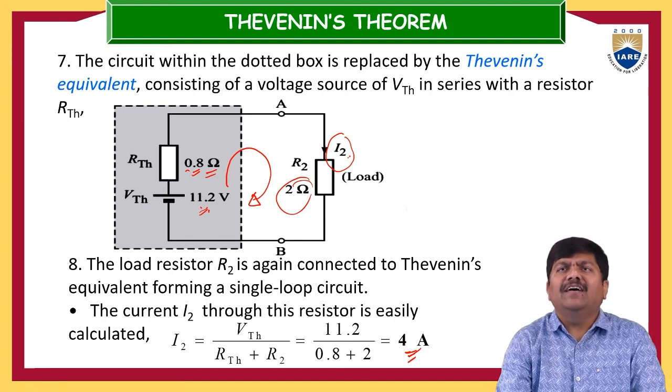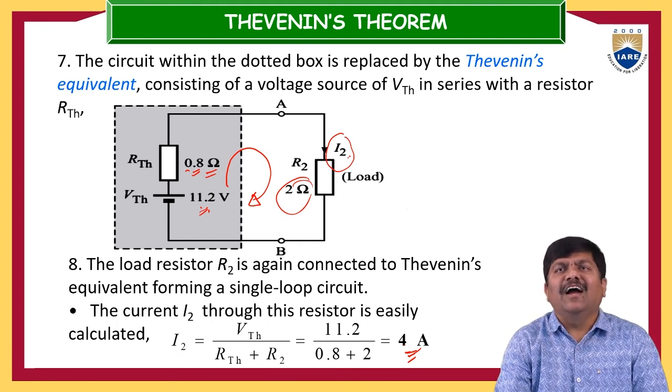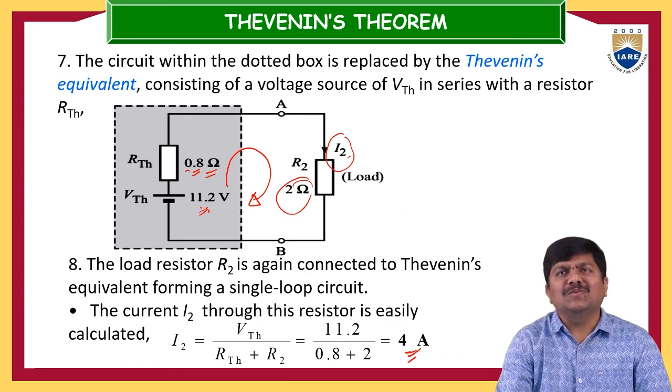Hopefully you understood the importance of Thevenin's theorem. It simplifies a complex electrical circuit by replacing the entire circuit except the load with one equivalent voltage source and one equivalent resistance, connected in series with each other.